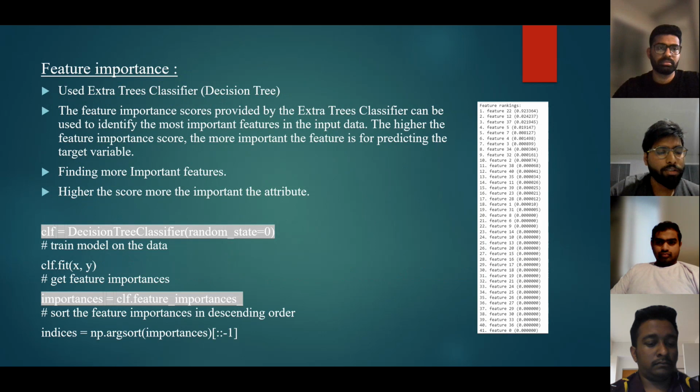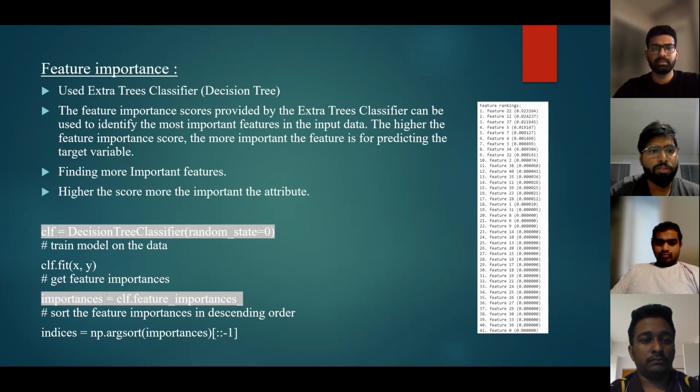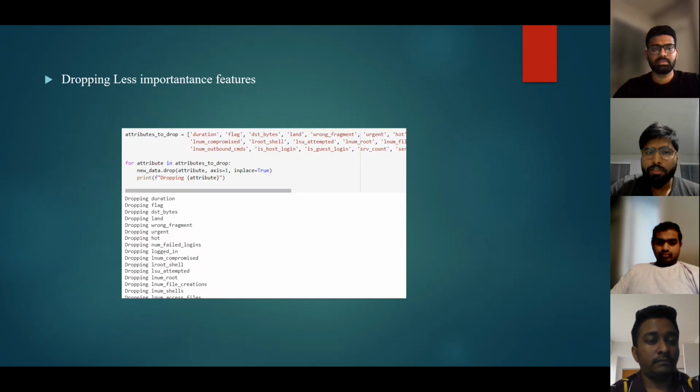Let us talk about feature importance. Here we used the extra trees classifier, which is a decision tree. The feature importance scores provided by the extra trees classifier can be used to identify the most important features in the input data. The higher the feature importance score, the more important the feature is for predicting the target variable. In our code, we fit X and Y, that is training and testing, to the decision tree classifier and use clf.feature_importances_. We got all feature importances in descending order. On the right side, we can see all the features in descending order to the bottom, so that we can remove the less important features.